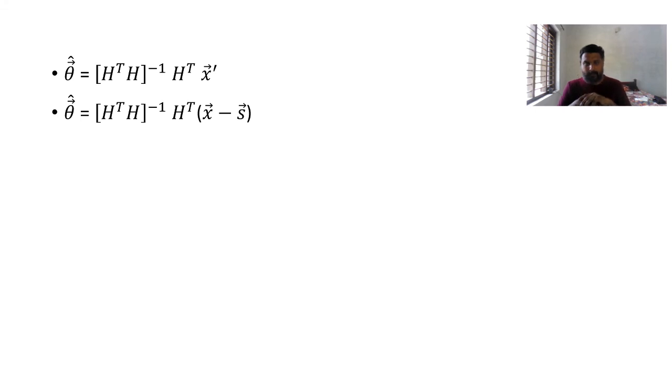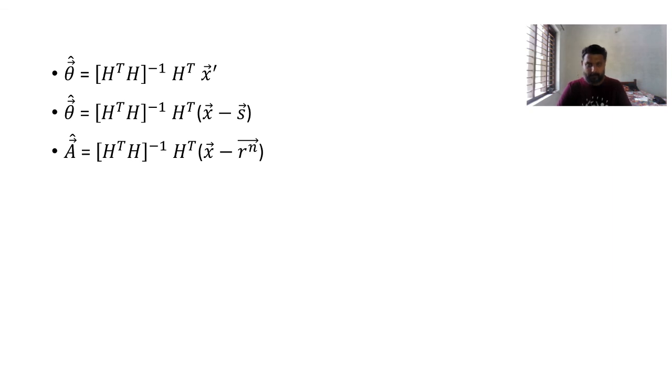A cap is h transpose h inverse h transpose into x minus s.